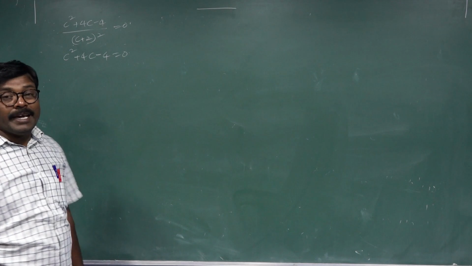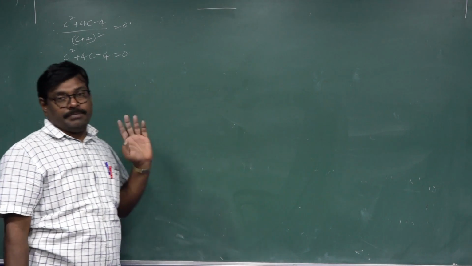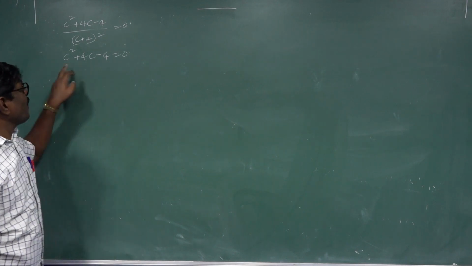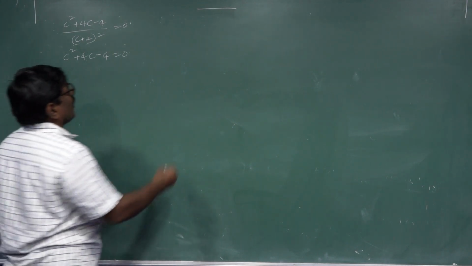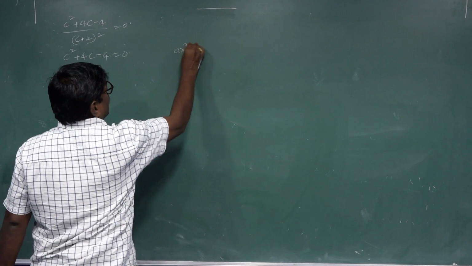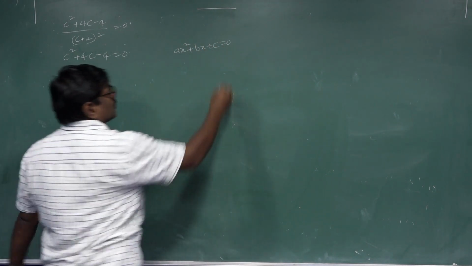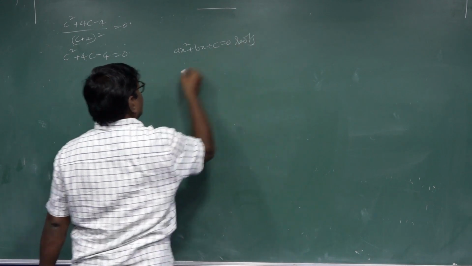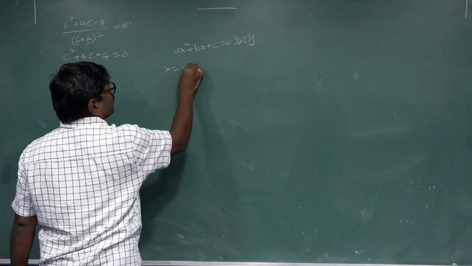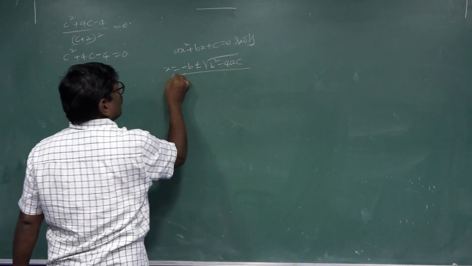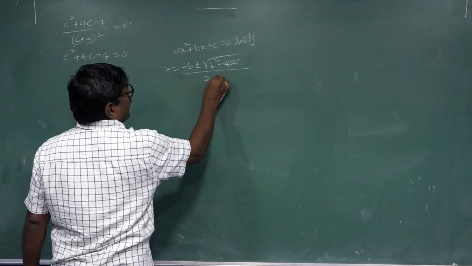This is a quadratic equation in terms of c. It has no factors, so we use the formula: for ax square plus bx plus c equal to 0, the roots are x equal to minus b plus or minus under root of b square minus 4ac by 2a.